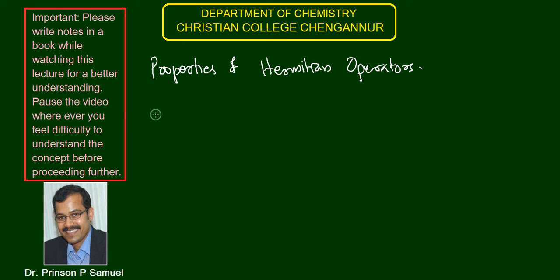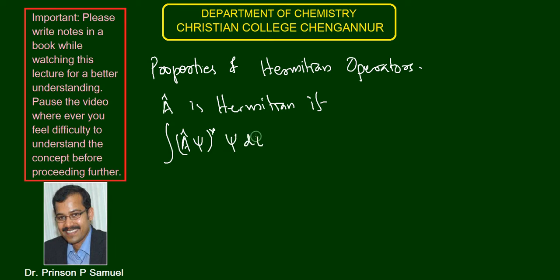So an operator A cap is Hermitian if the integral of A cap psi star psi d tau is equal to the integral of psi star A cap psi d tau. Okay, so if it satisfies this condition, then we can say that A cap is a Hermitian operator.